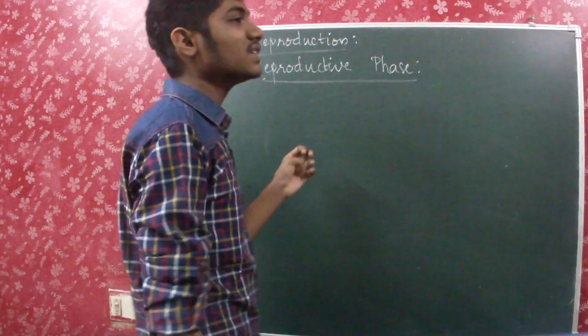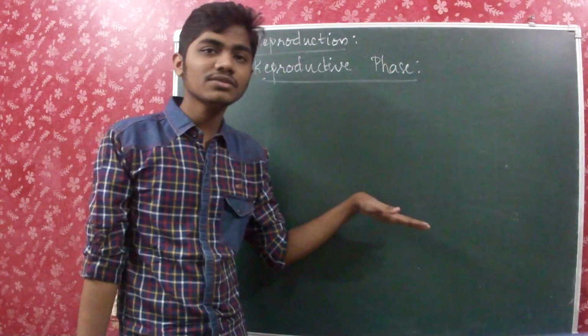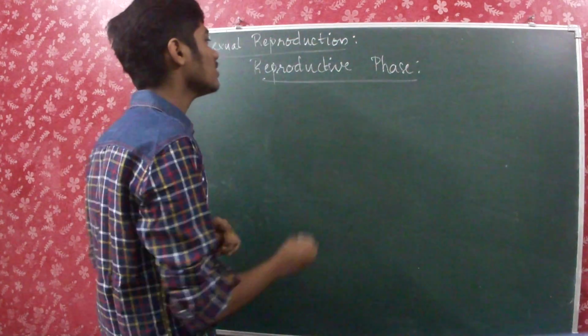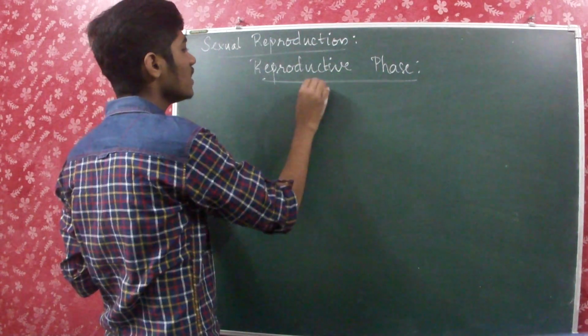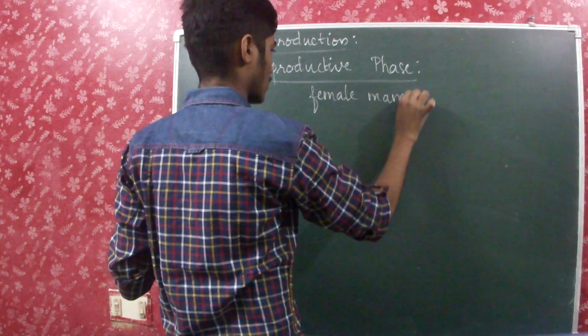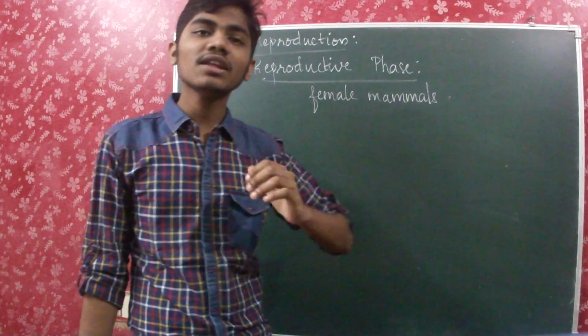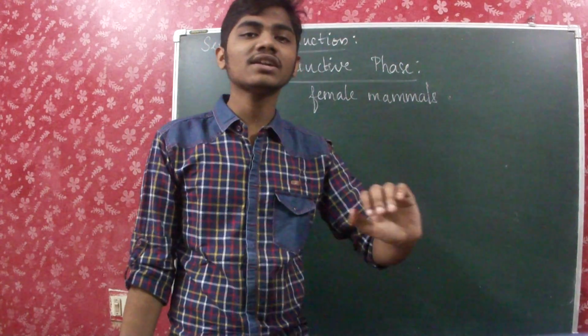So we were talking about the reproductive phase, and we have known about trees, the two unusual flowering examples. And then what about animals? The female mammals especially have cyclical changes which occur in their body, which regulate their reproductive behavior.